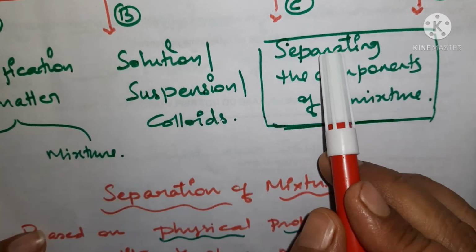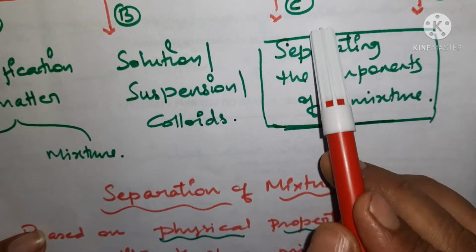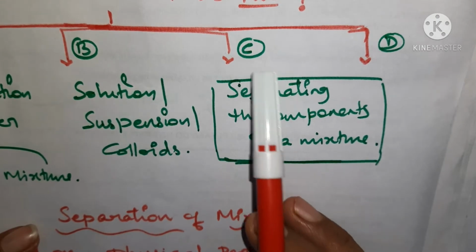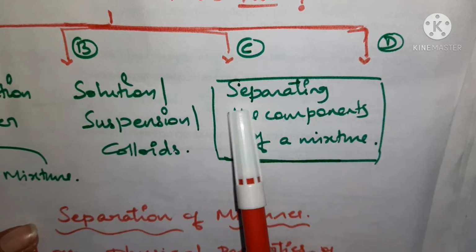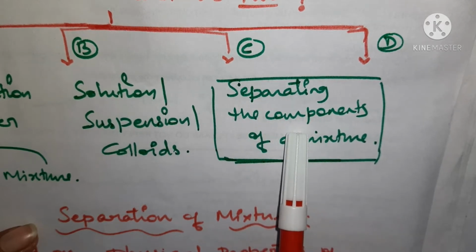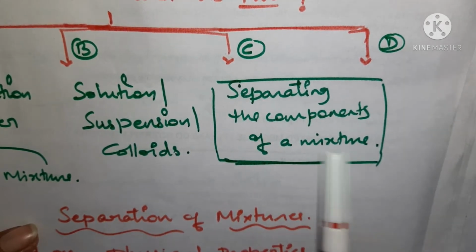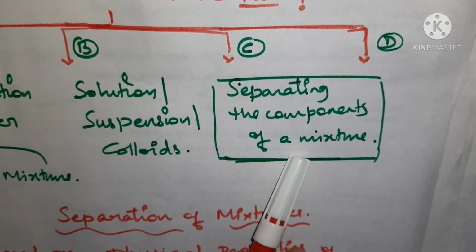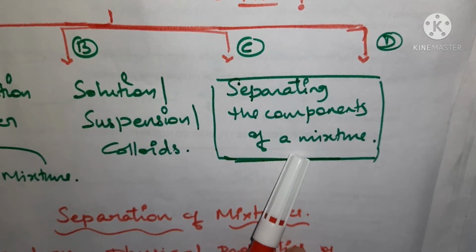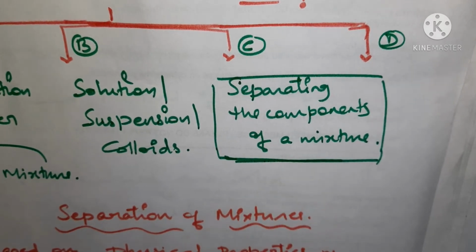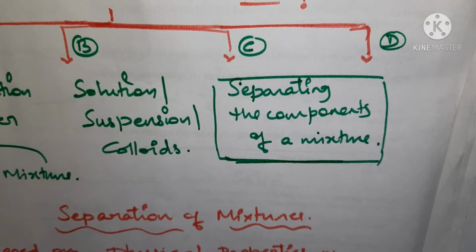Now we are going to start with part C. You can see here there is a part C in which we are going to understand about the separation of components of a mixture. How to separate the mixture or the components of a mixture. Okay, how to separate the constituents. That we are going to understand from today onwards in our coming sessions, right?